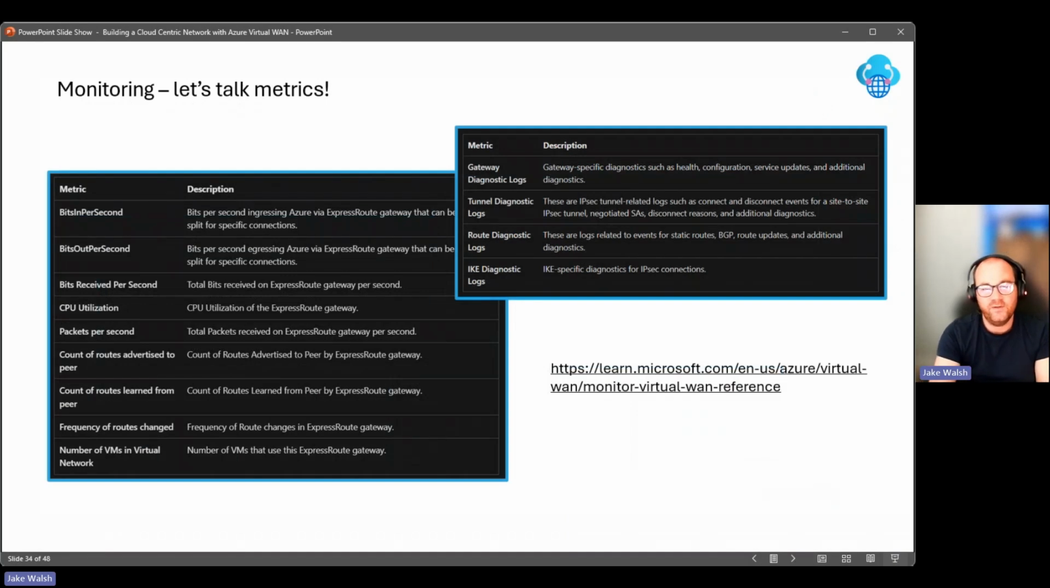Again, a few more metrics and a nice link there if you'd like to read some of these. It's things like looking at bits per second, packets per second, CPU utilization of gateways, for example, diagnostic logs. There's a whole range of metrics. And if you're very much looking to build out customized dashboards, customized monitoring, you'd be very pleased to know that the same sort of metrics you would expect from a networking solution or environment are available in Azure Virtual WAN.